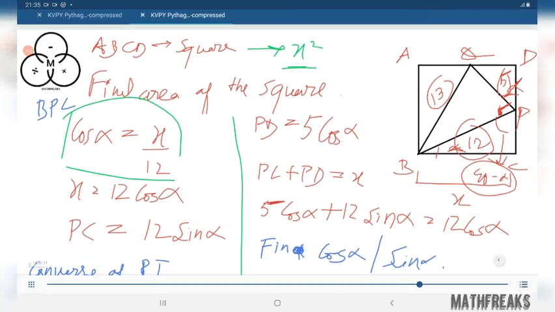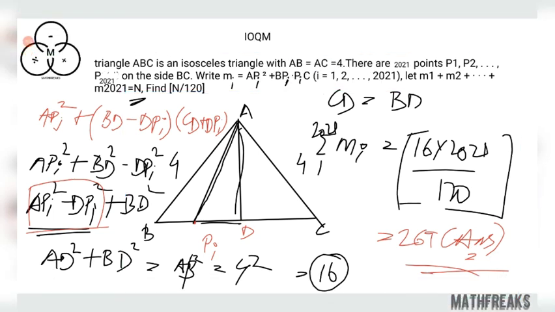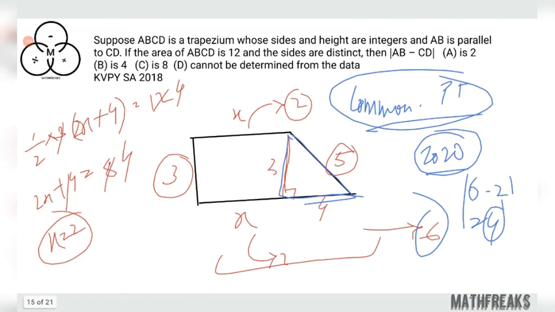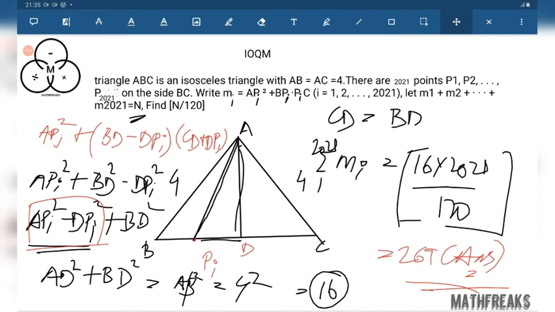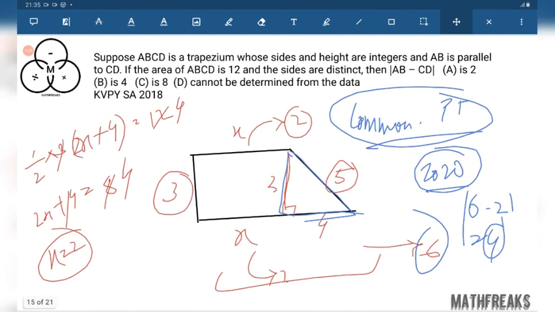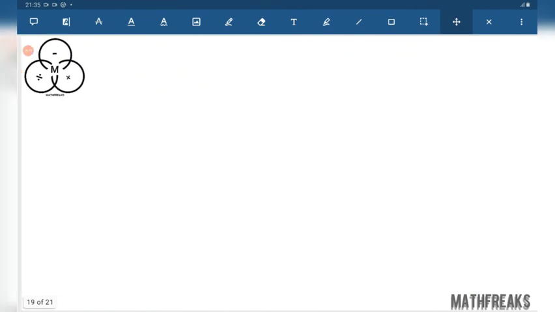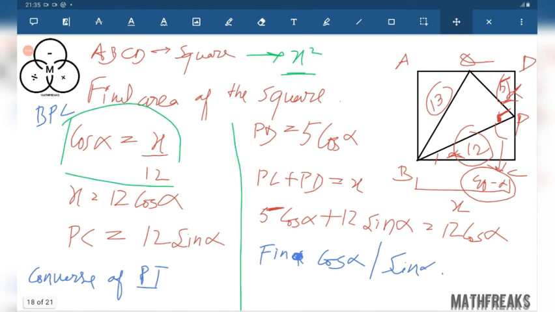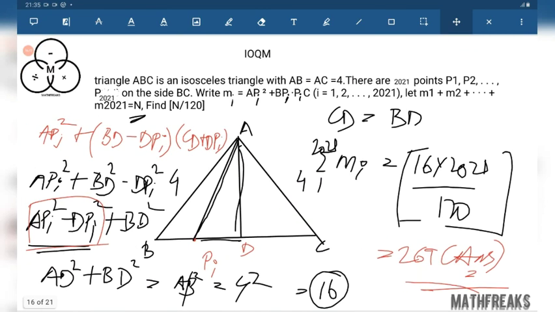So we'll end with all the problems. Those who have seen the problems for IOQM can go and watch the problem at the end of the 10 or 15 minutes. We have discussed some KVPY problems that were also nice. Two of them were not directly from KVPY, but they were quite nice, and these two problems are very classical. So I'll end with all the problems now.